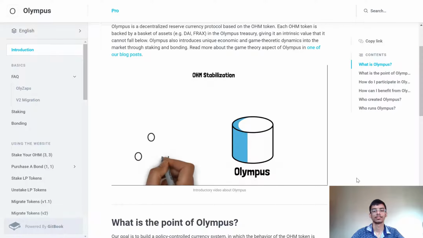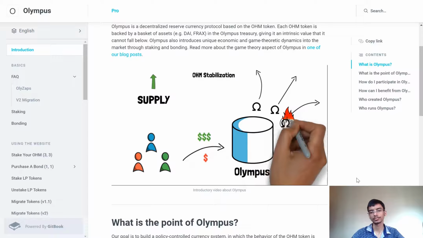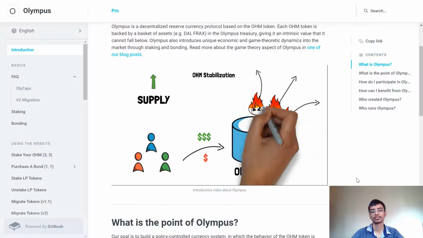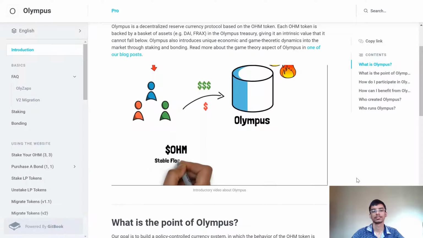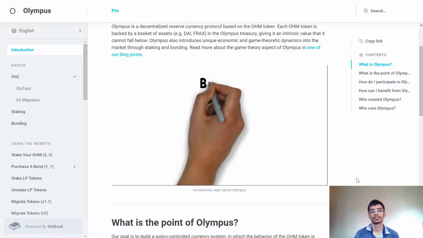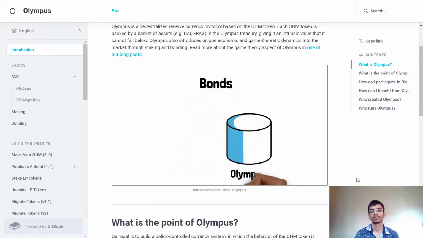When OHM trades at a value above its backed assets, the OHM protocol mints and sells new OHM, increasing supply. When OHM trades below its backed asset, the OHM protocol buys back and burns OHM, decreasing supply. This allows the OHM token to achieve a stable floating value while never falling below the value of its backed assets.